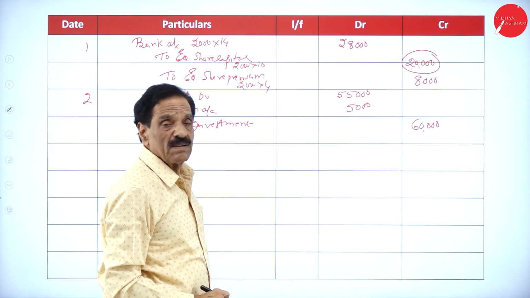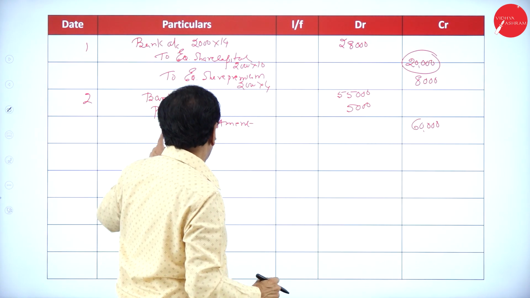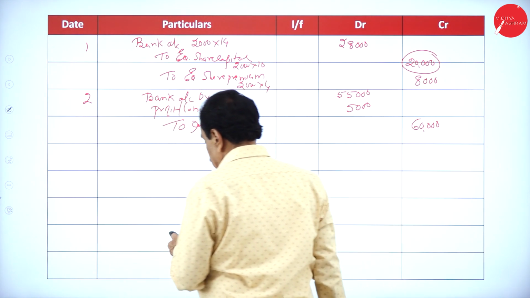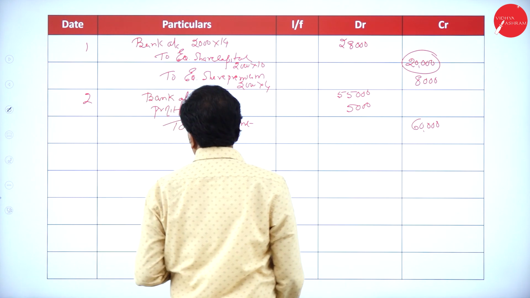We got 55,000, 5,000, investment 60,000. How much loss did we suffer? 5,000.